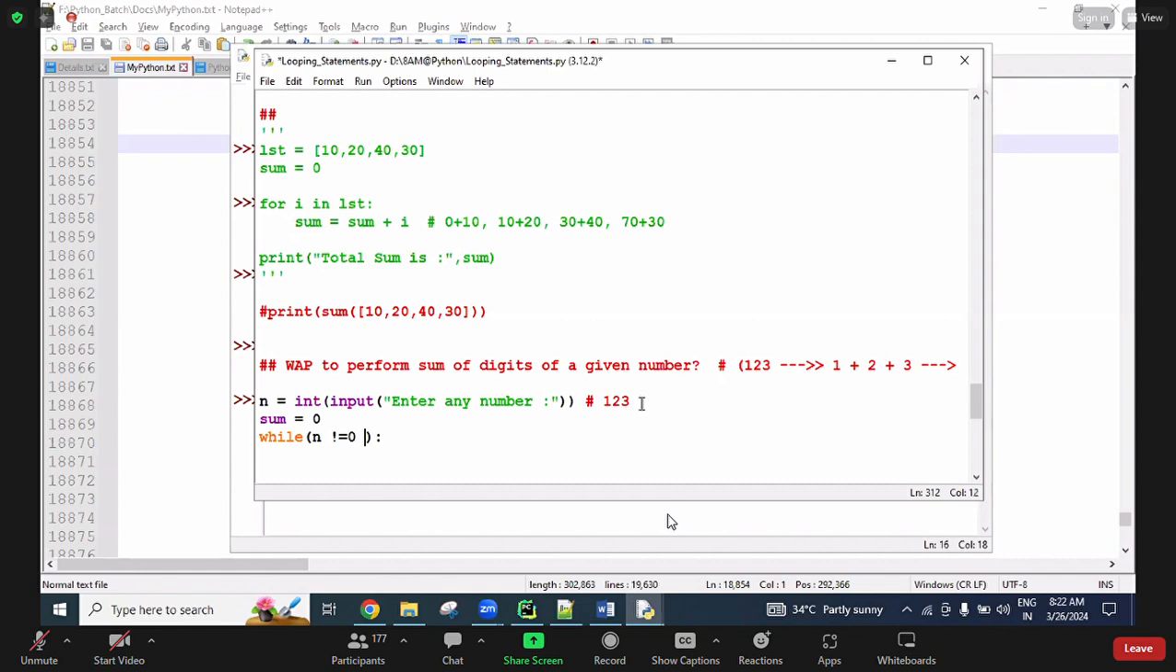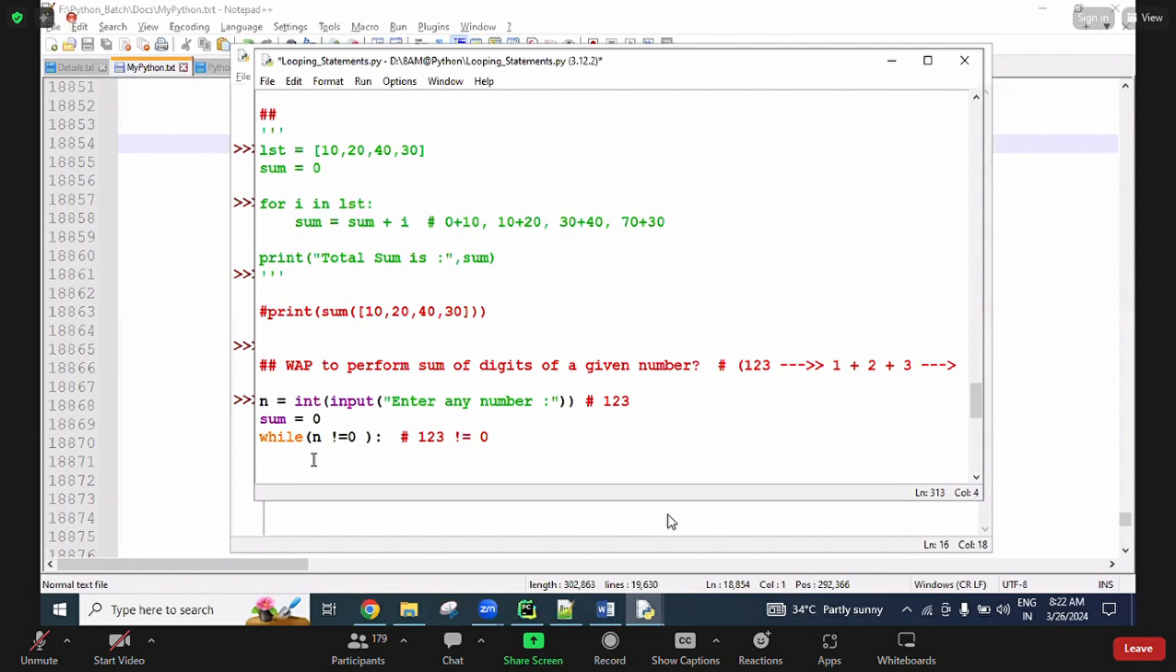So what is the n value here? The n value right now is 123. So 123 not equal to 0. This is the condition checking. Is this true or false? 123 not equal to 0 is true. True means going inside the while loop. Until the while loop condition is true, the while loop statements are repeatedly executed. Whenever the while loop condition becomes false, then it comes outside the while loop.